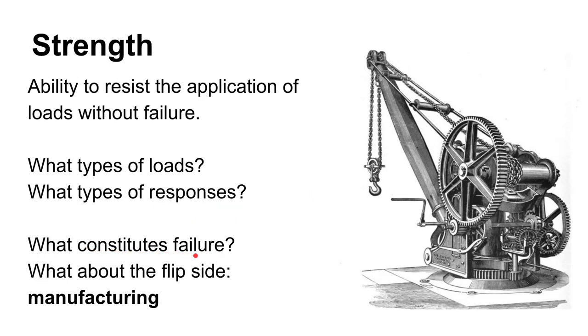Okay, so if we look at this little hoist here, you might think of failure just being the whole thing crashing down, but it could be that if we turn this crank a little bit too much, apply too much force to it, one of the teeth on this gear deforms plastically and gets bent enough that the thing doesn't function properly.